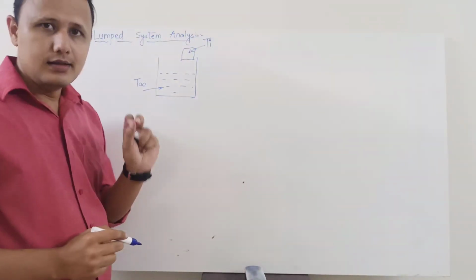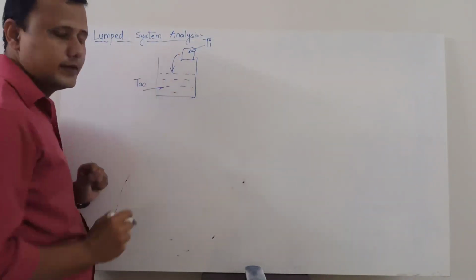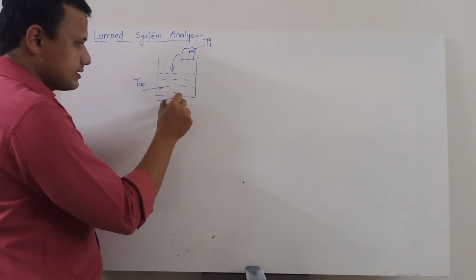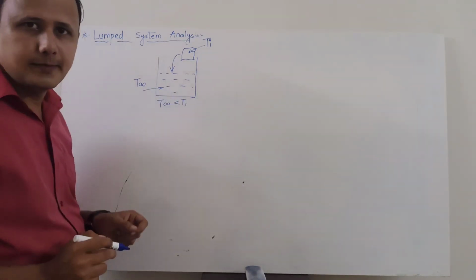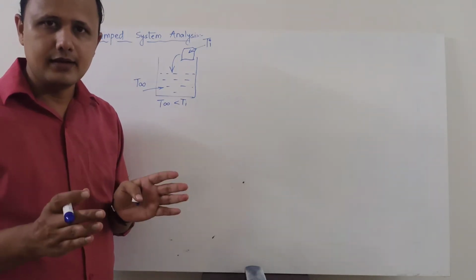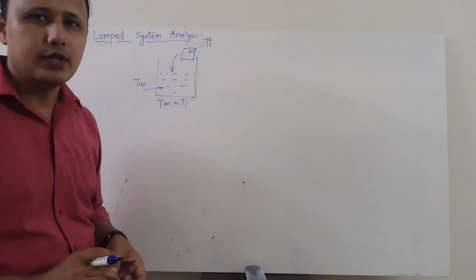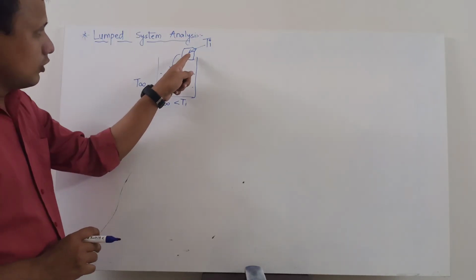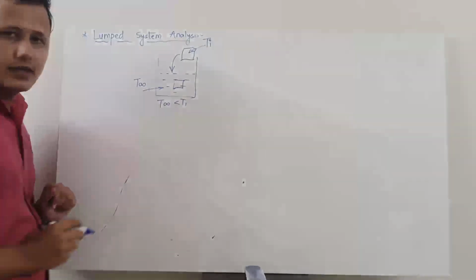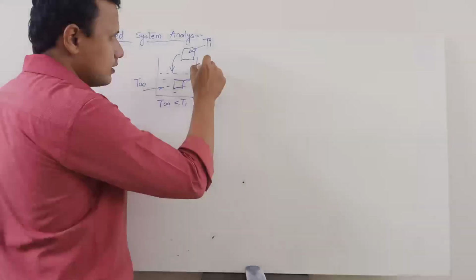Now because we are studying unsteady heat transfer, we are going to immerse this solid component into this liquid suddenly. Also remember one thing, that the temperature of the liquid is less than the initial temperature of this solid. Let us say this is a kind of annealing process in which a hot solid or hot metal is directly exposed to the atmospheric air, which is at a very low temperature as compared to that solid. Alright, so obviously once this solid is inside this fluid, what will happen? It will start giving out its energy by convection.